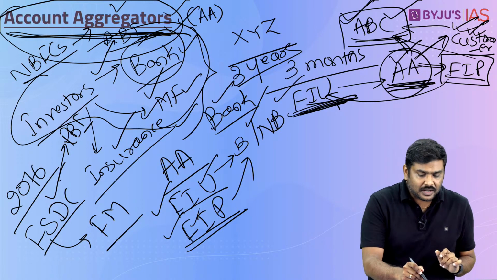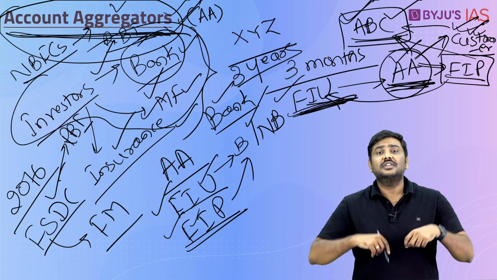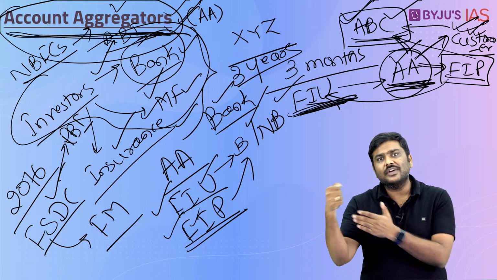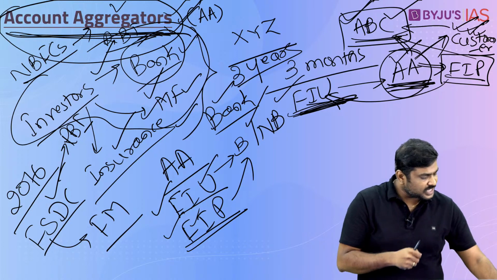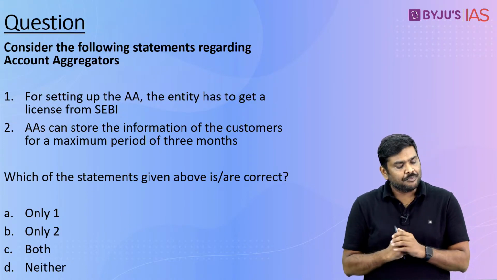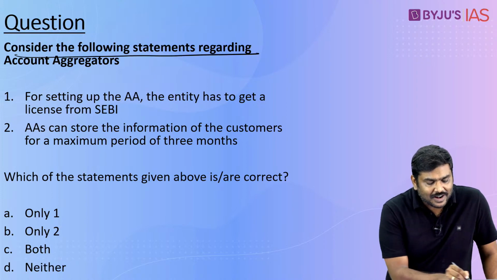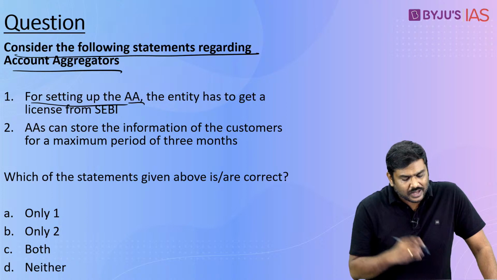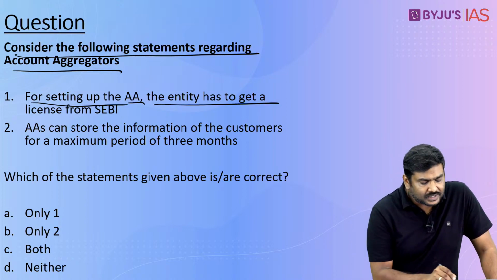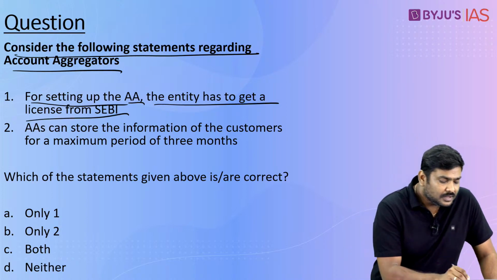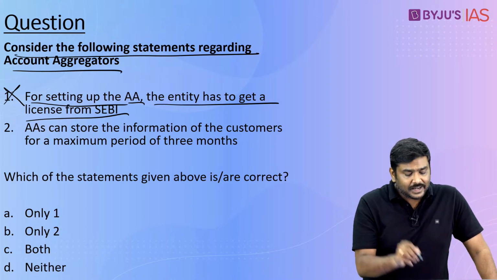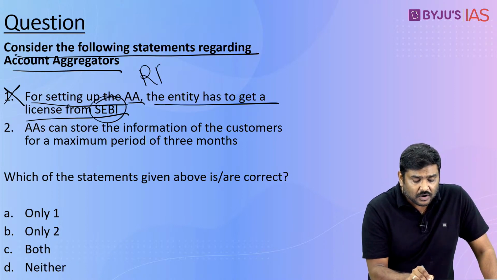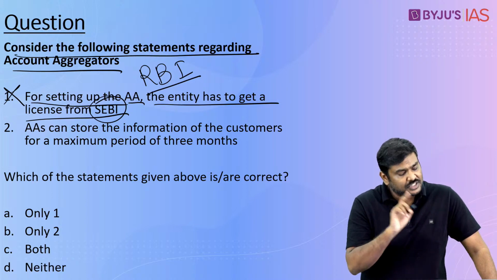So this is the total discussion here. Please be very, very careful. This could be asked in the UPSC prelims or even in the mains. Now, based on this discussion, I have given a question here. Consider the following statements regarding account aggregators. For setting up an AA, that is an account aggregator, the entity has to get a license from SEBI. The statement is wrong. The entity has to get the license from the Reserve Bank of India. That is the first statement, which is wrong.